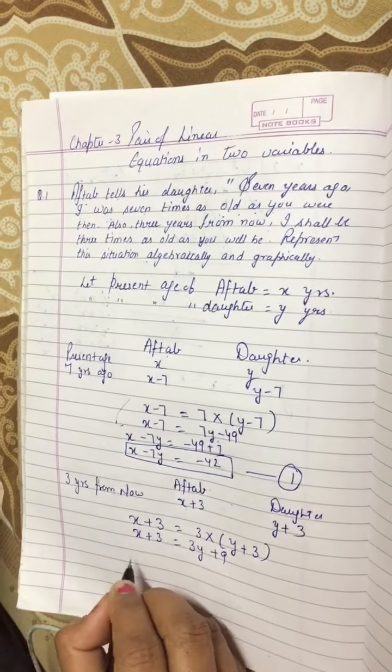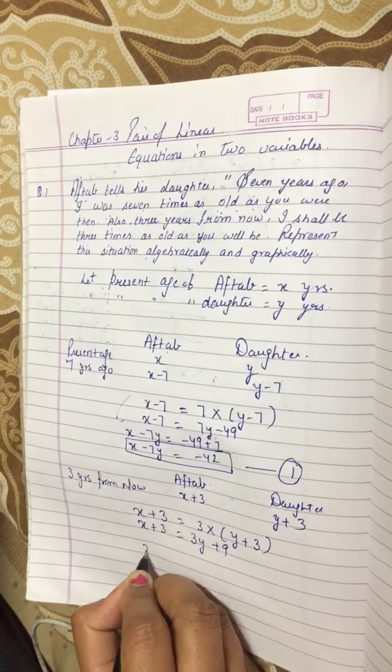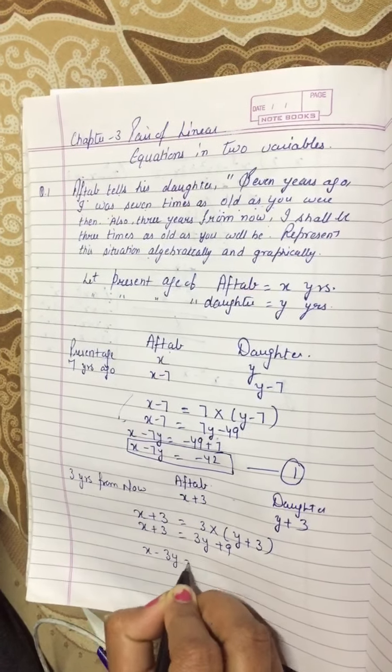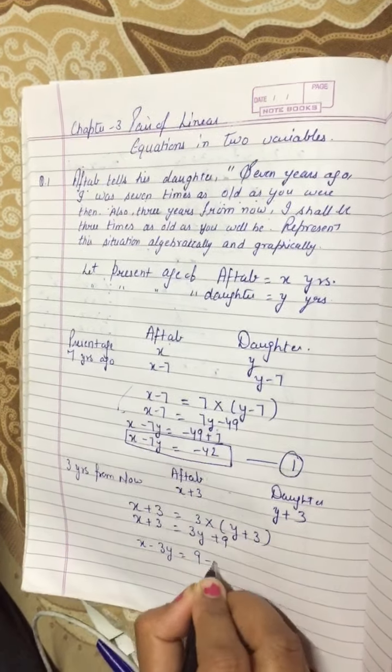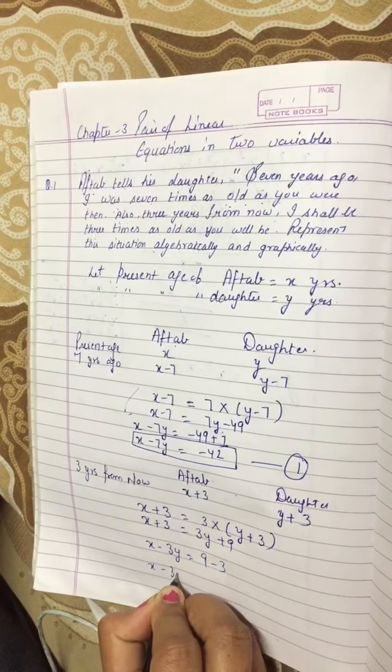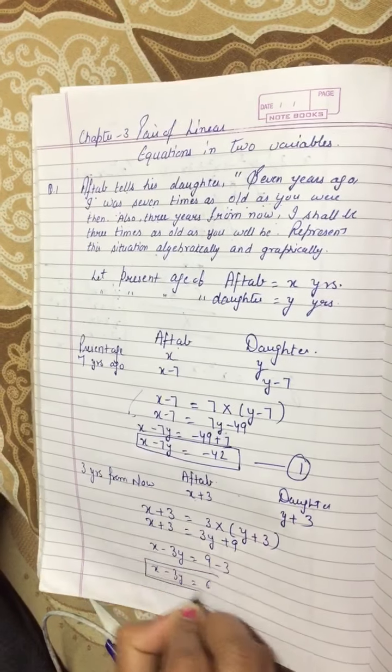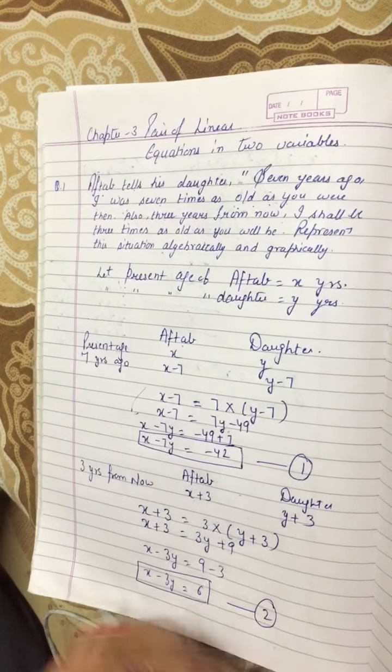Take the constants on one side and the other terms on the other side. x minus 3y, and when 3 comes on this side, 9 minus 3. x minus 3y equals 6. This will be equation number 2.